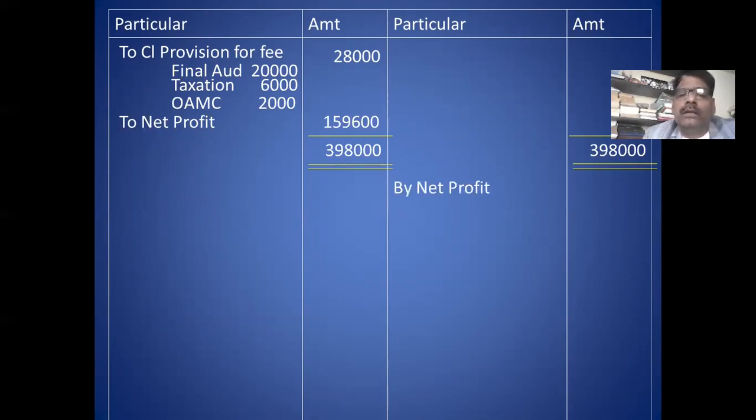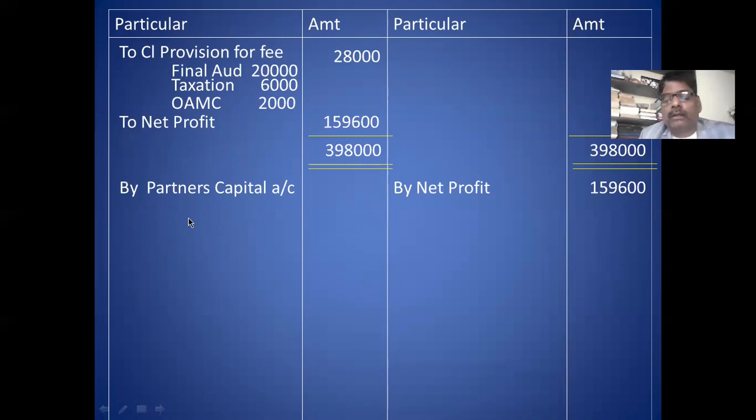And you take this net profit to the credit side of P&L appropriation account. Second part is P&L appropriation account. Credit side you take. Then the partner share 25% of the fees, whatever you calculated in the table. From that table, you take 25%. Partner's capital account. That goes to capital account.